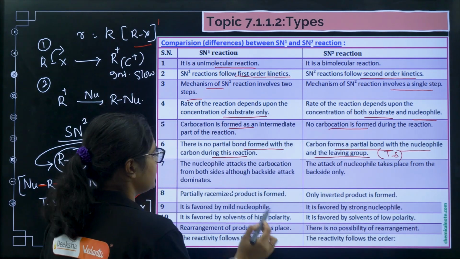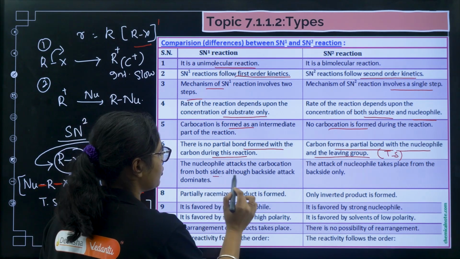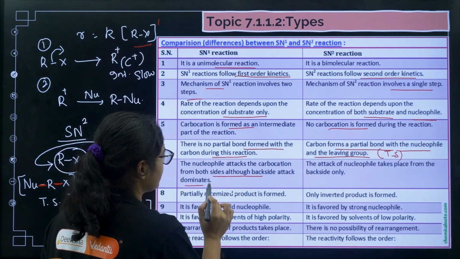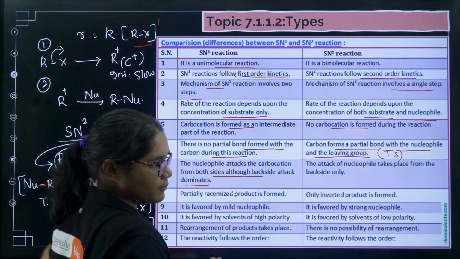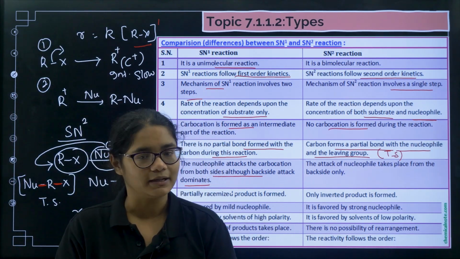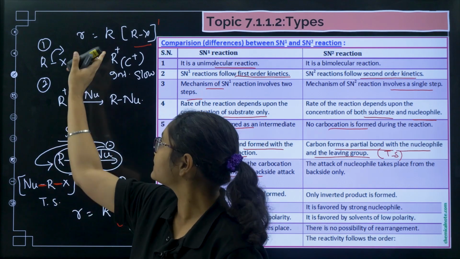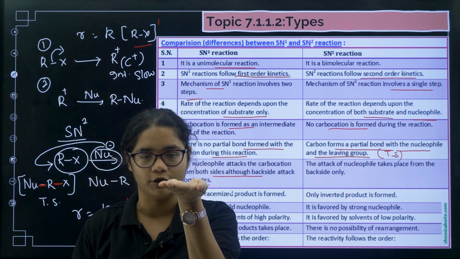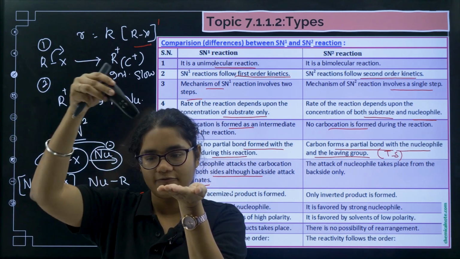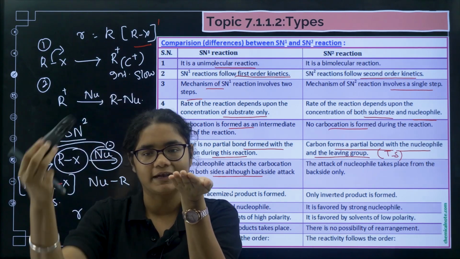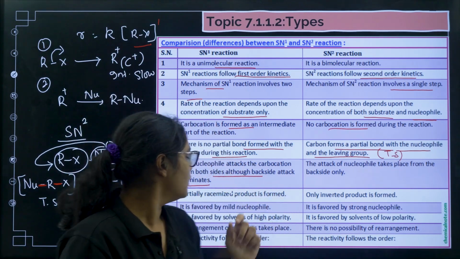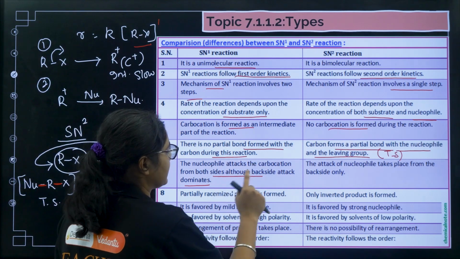Next, the nucleophile attacks the carbocation from both sides, although backside attack dominates. So here what happens now? See, when a carbocation is formed, a carbocation is a planar molecule. Suppose this is the carbocation, this is like a planar molecule, and the nucleophile can attack from the top side and also from the bottom side. Nucleophile can attack from both sides. So that is what is given here, nucleophile can attack from both sides.